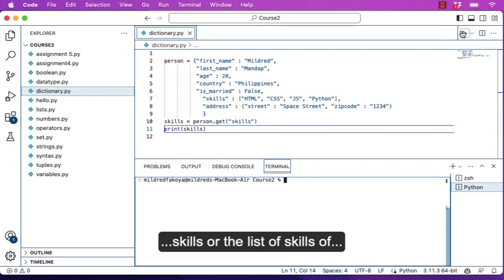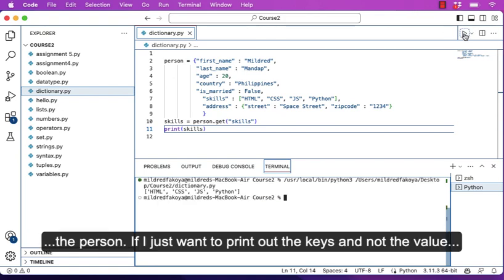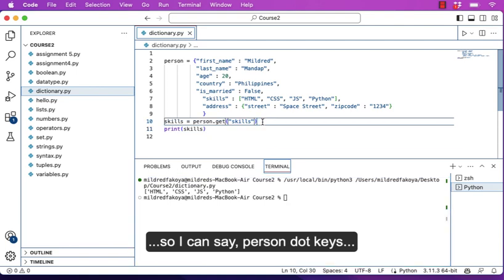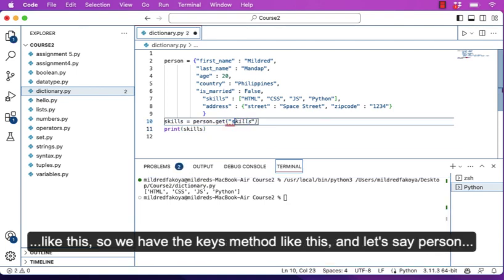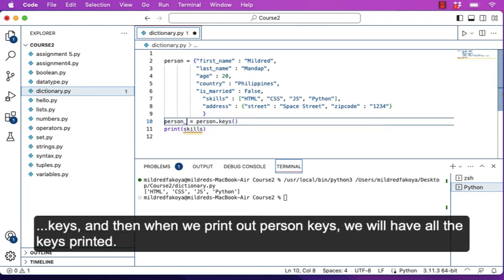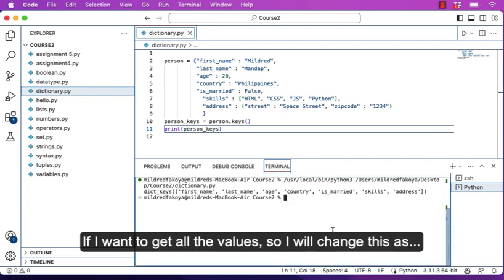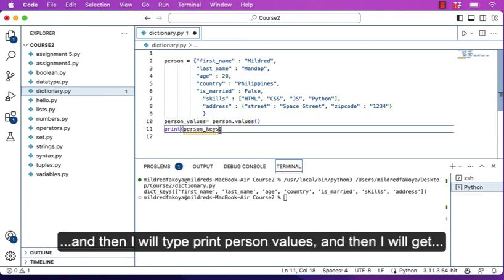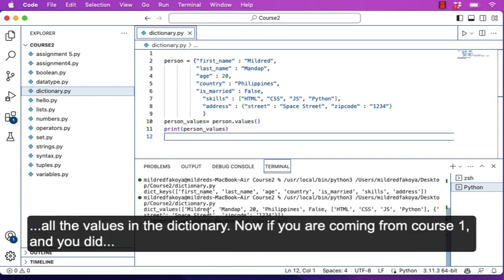If I just want to print out the keys, not the values, I can say person.keys like this. So we'll have a keys method, and let's say person keys, and then when we print out person keys, we'll have all the keys printed out. If I want to get all the values, I'll change this to person.values, and then I'll type print person values, and then I'll get all the values in the dictionary.